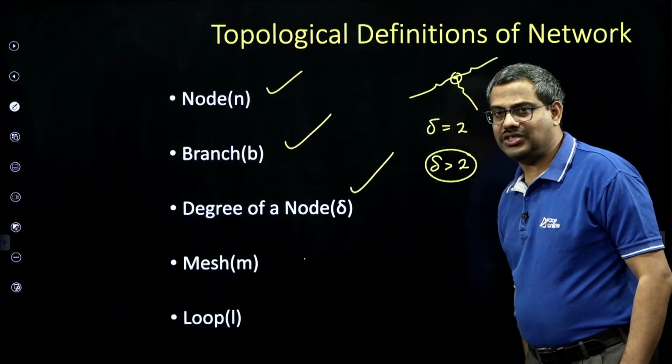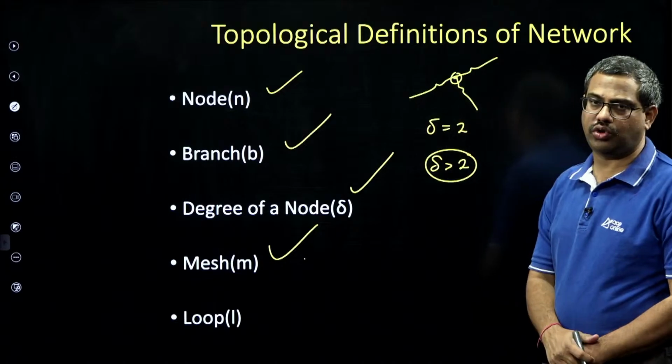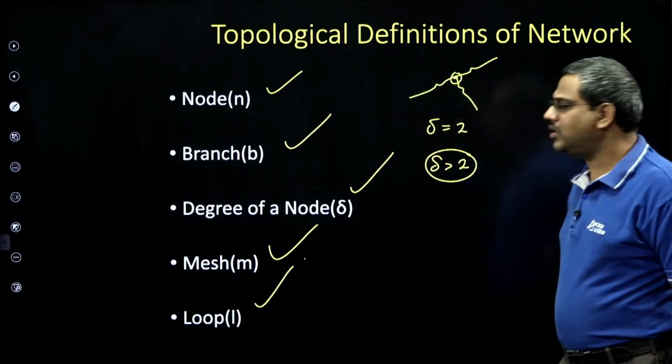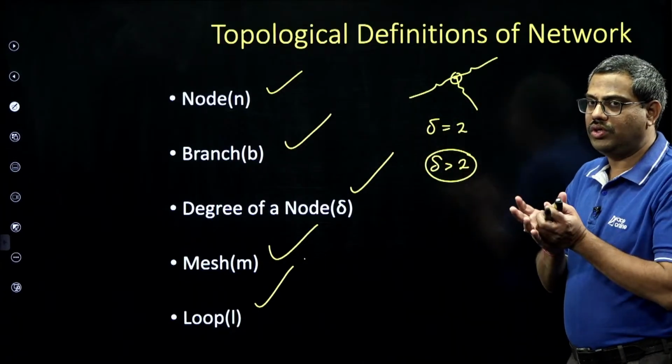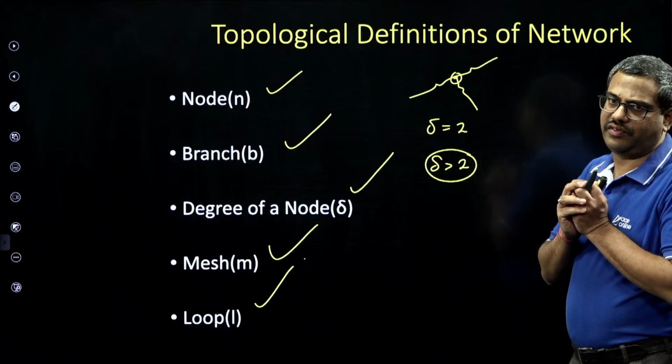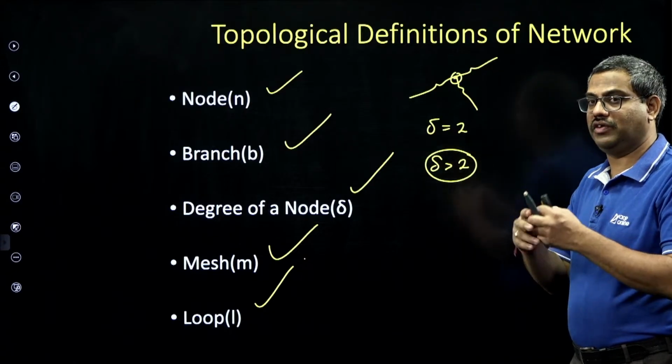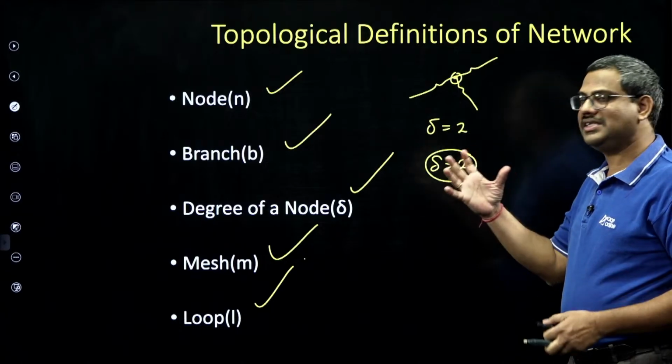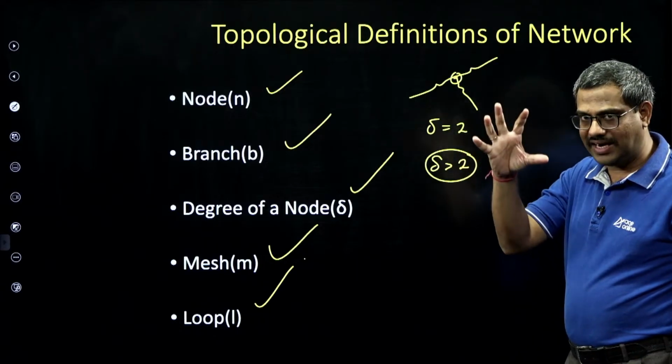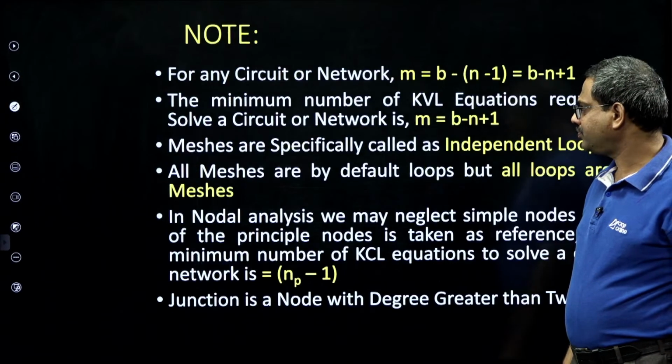And mesh, what is a mesh? A mesh is a closed path which should not have further closed paths, and loops are all possible closed paths. So this will give the way to understand our electrical networks, whether it is a machine network, power system network, or measurement network. This is the way we learn how it is arranged and what components are there.